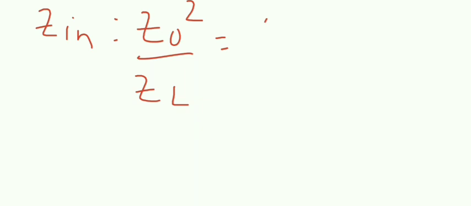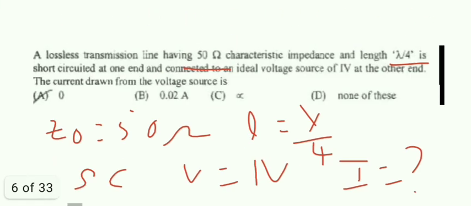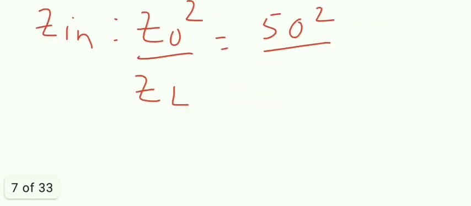Z0 is the given characteristic impedance, 50 squared. The load is shorted, so the load impedance must be 0. So Zin is infinity, right?